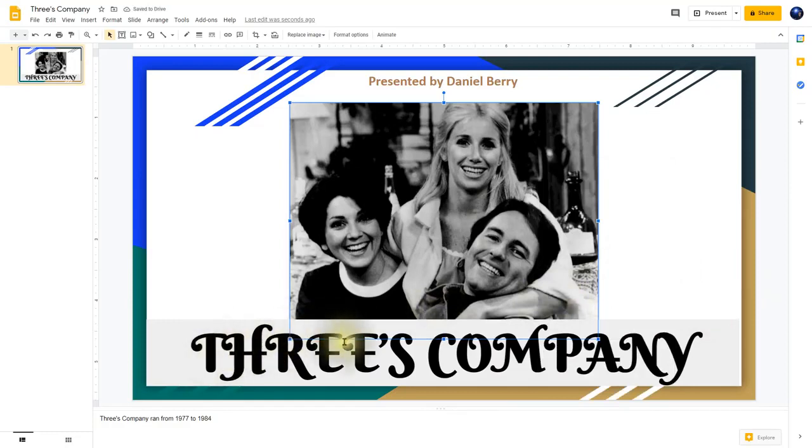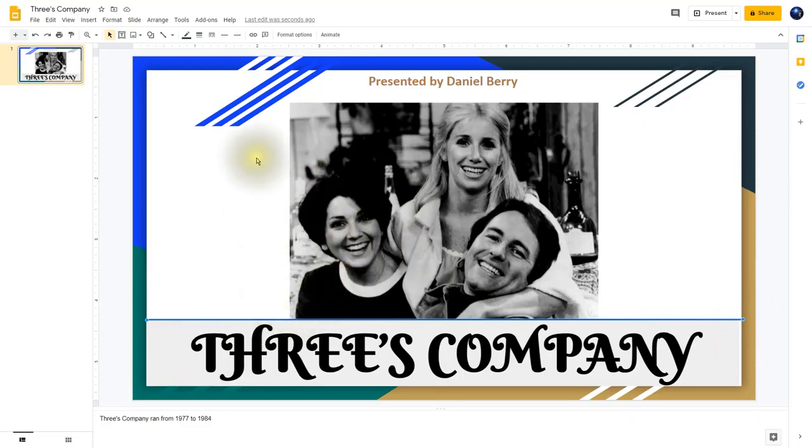And now the text appears in front of the image. Now if I want to add a line down here between the picture and the title, all I have to do is click right here on the line tool and then go over to where I want the line to begin, which is right here, and then I'm going to drag it across and then let go. And now I have a line separating the title and the photo.